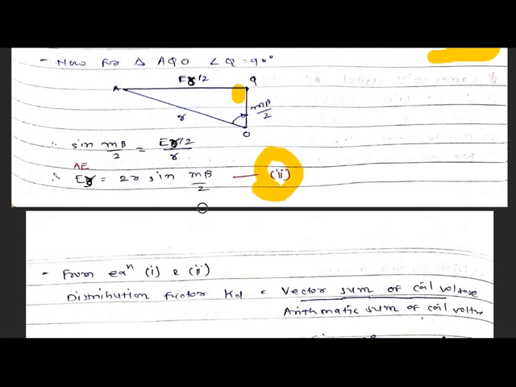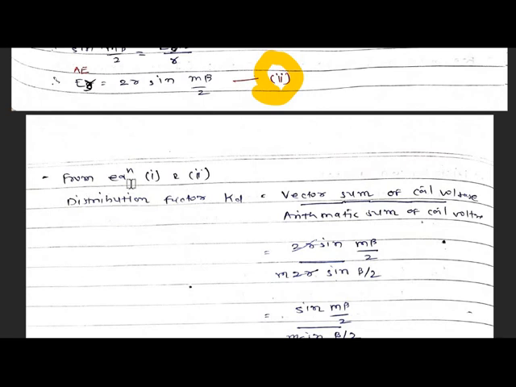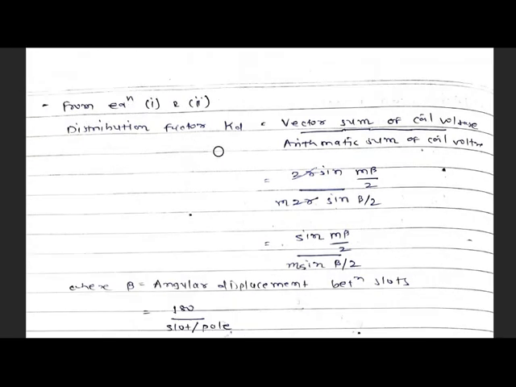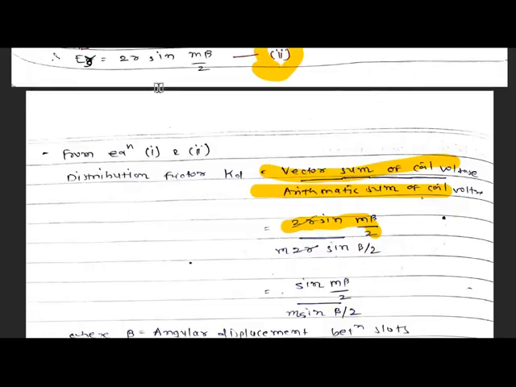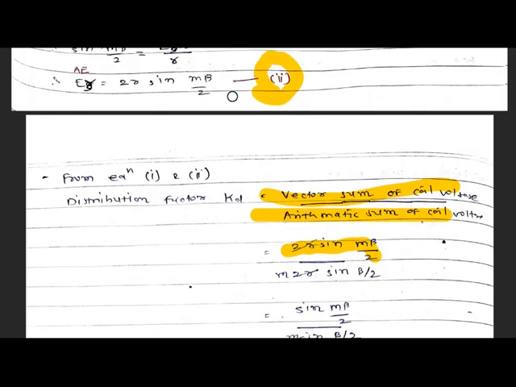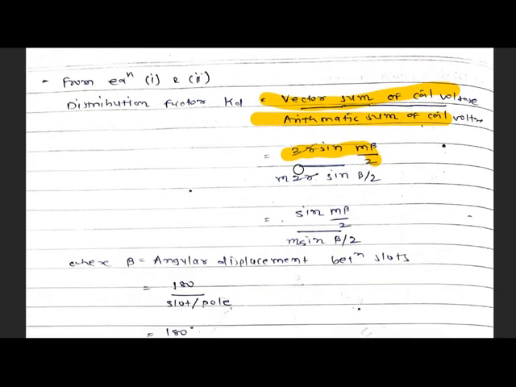So from equations 1 and 2, the distribution factor KD is given by the vector sum divided by the arithmetic sum. The vector sum ER is given by 2R sine M beta by 2, and the arithmetic sum from equation number 1 is M 2R sine beta by 2.